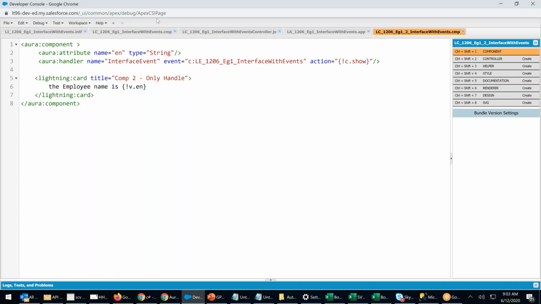From where this employee name has to come, guys? This employee name has to come from the event, right? Tell me, how do you get the employee name from the event? Set params or get params? Sorry, get param then set. So first we have to get the params, right?